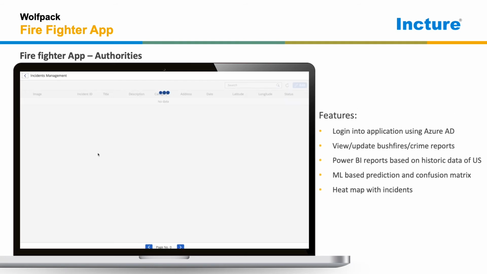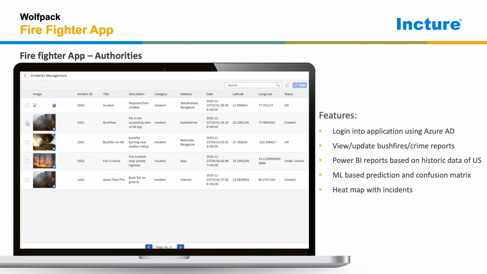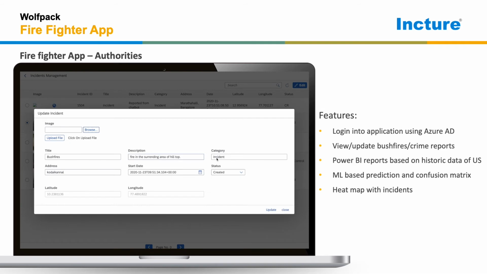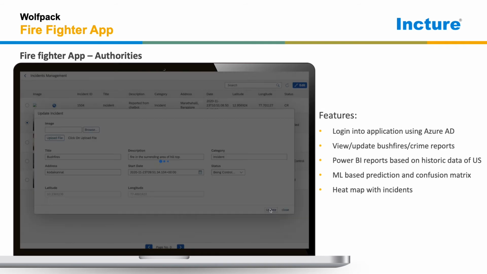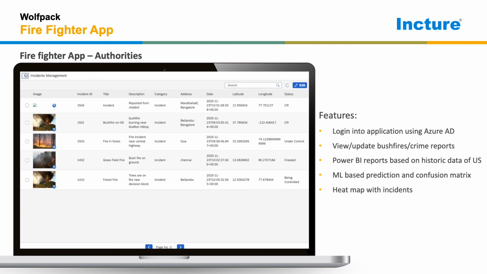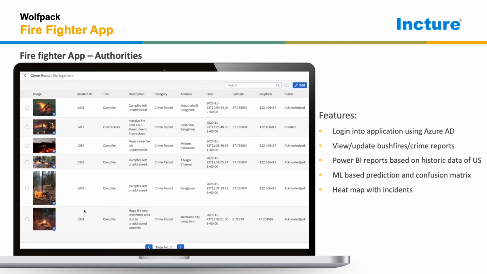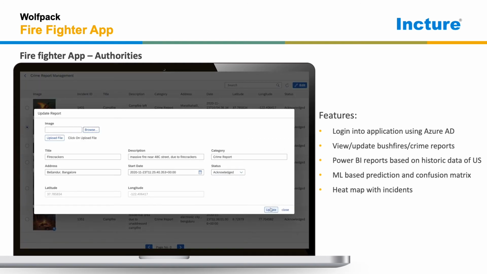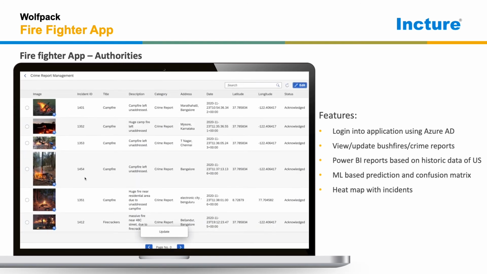Authorities in the city of Victoria are reviewing the data posted by the Firefighter app. Leo is in the admin team and is able to segregate incidents and crime reports. He is able to take actions and update status in the admin panel. He can also choose to edit more information.